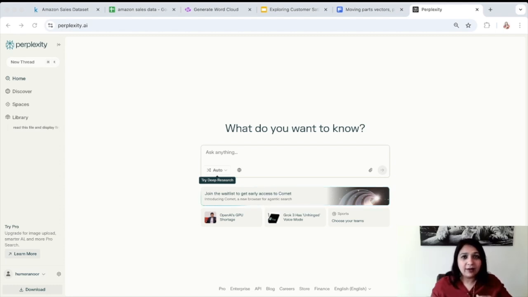Sometimes I note that in certain cases, one tool works better than the other. So don't be overwhelmed by the quantity of the tools out there, but have a little bit of diversity. So two tools are actually good to start with. So today I decided to use Perplexity. How do we want to get started?